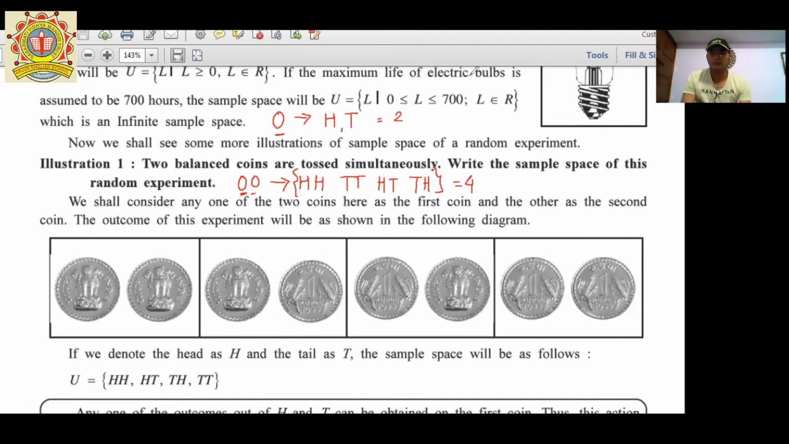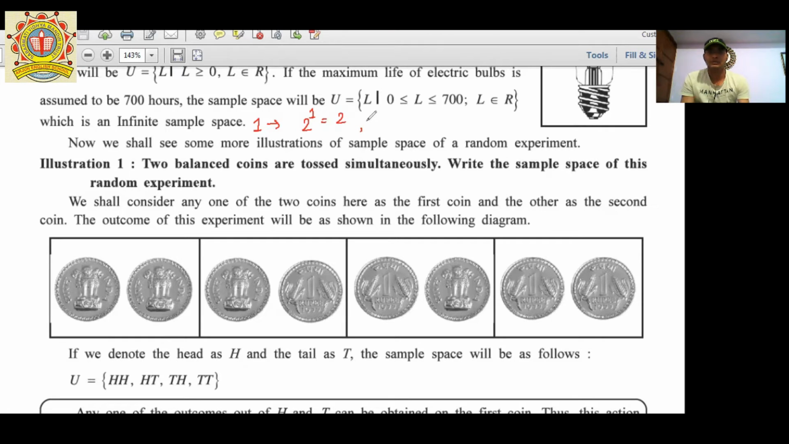So overall summary, remember this thing: if the question is about coins and I am tossing a single coin, then the answer will be 2 raised to 1, which means 2.